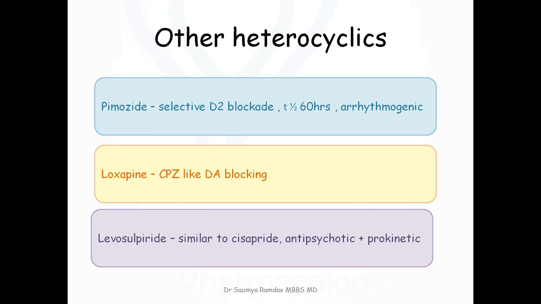Loxapine. Loxapine has dopamine blocking property similar to chlorpromazine. Levosulpiride. It is similar to cisapride. It has both antipsychotic as well as prokinetic property.